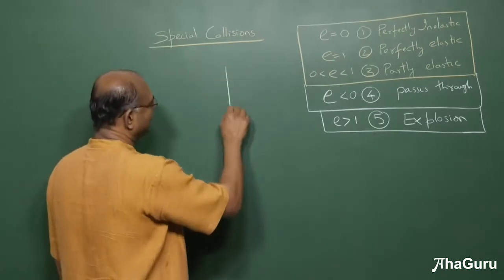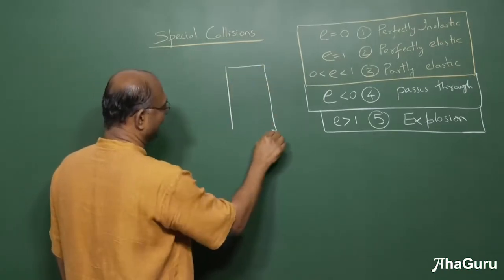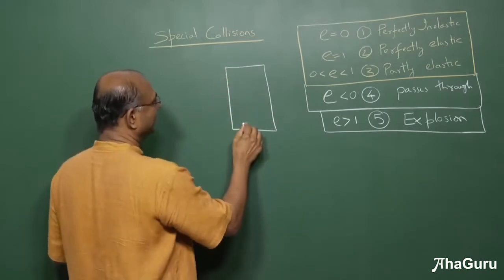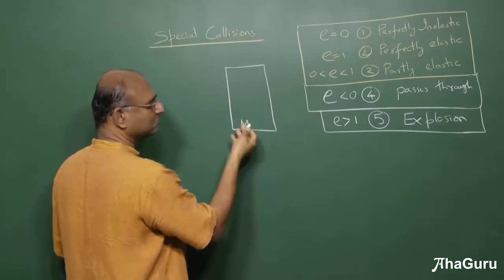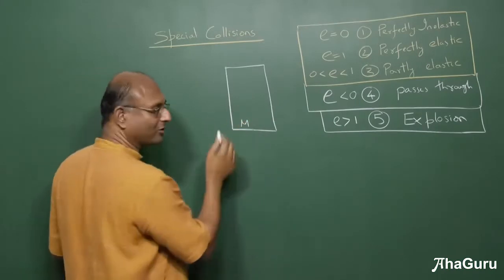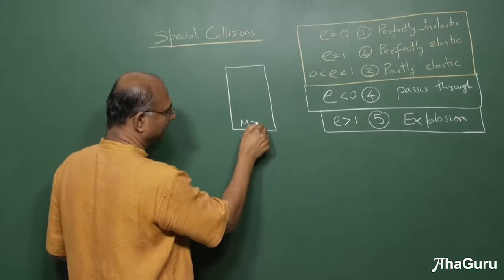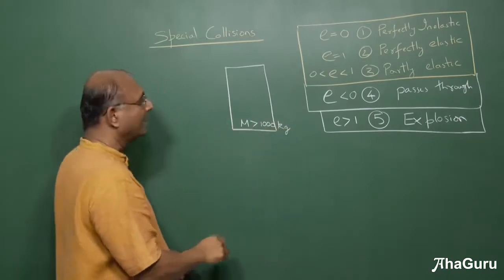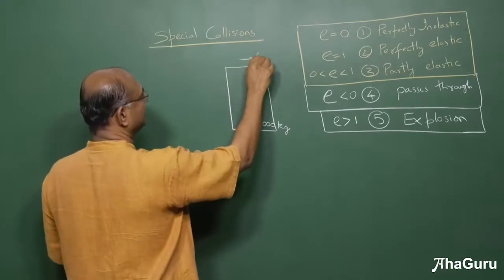Let us now look at this case. I'm going to call this like a truck, or a wall. But let us say that it has a huge mass, maybe 1000 kg. I'm just going to call it M. So greater than 1000 kg. And it was initially at rest.